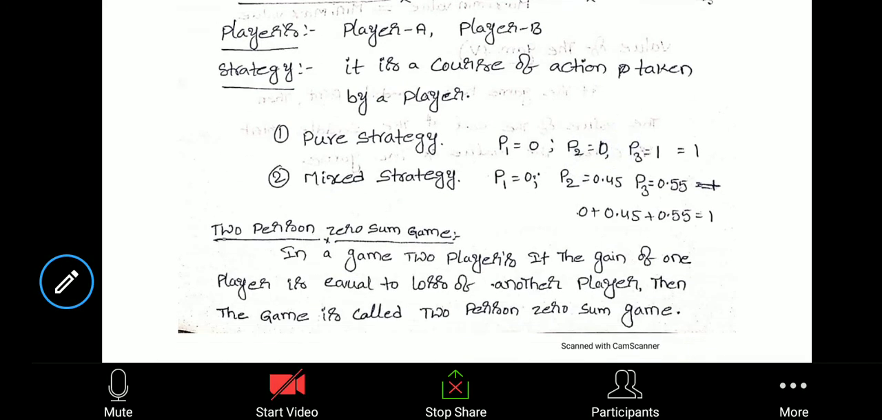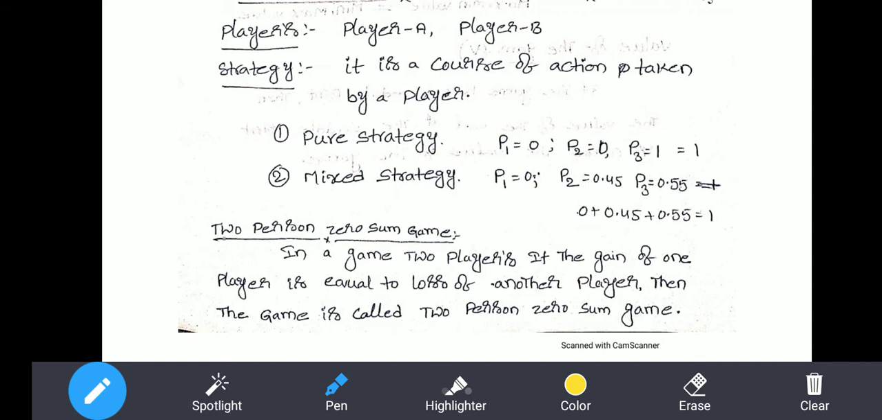Next one is the two persons zero sum game. In a game, two players are involved. The loss of one player and the gain for the other player is called a two persons zero sum game. For example, player A is going to gain and player B is going to lose. That process is called a two persons zero sum game.